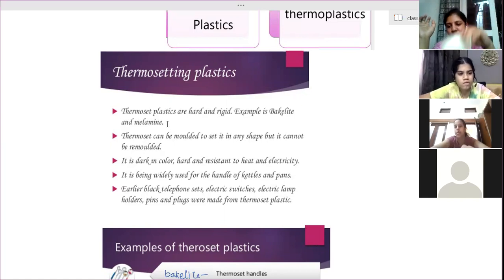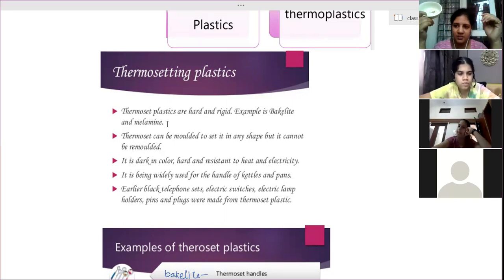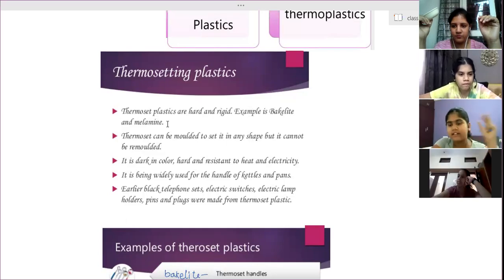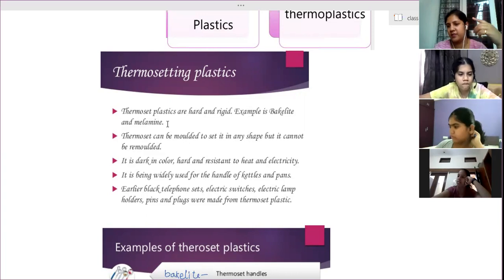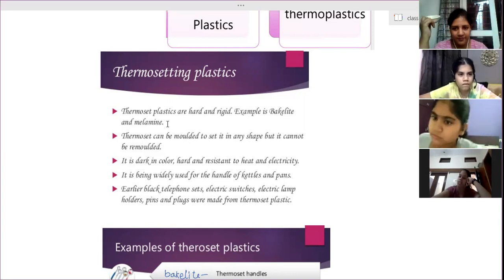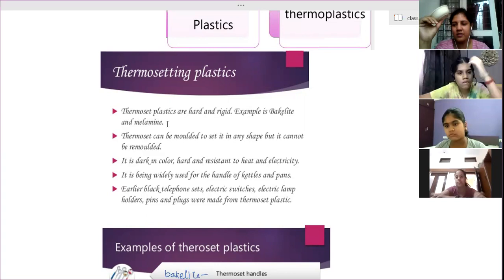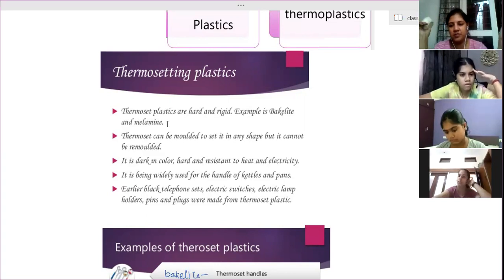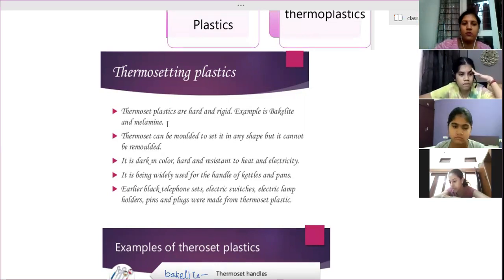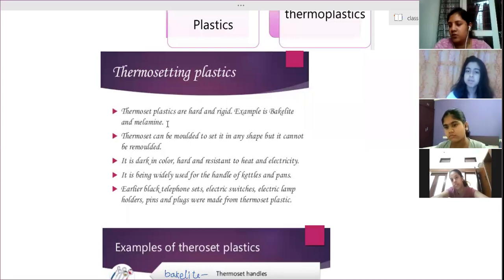If you make it fall two or three times, five, six falls, then only it will keep breaking. That depends on thickness. Ma'am, even height, like how much height it falls from. Yes, and how much force you are applying. That happens. Clear? So bakelite and melamine are good examples of thermosetting plastic. Ma'am, posters are made of which? Ma'am, posters are made of melamine. Melamine, yeah, mostly melamine because they are heat resistant.